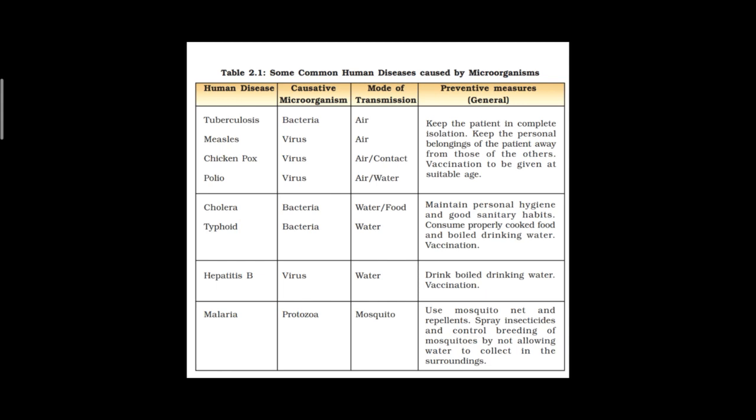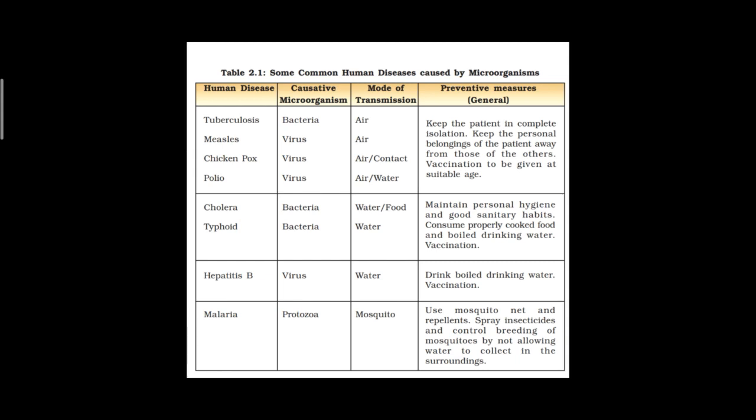In the second column is the causative microorganism, or pathogen. In the case of tuberculosis, bacteria is the causative microorganism. Measles, chickenpox and polio are caused by virus. Air is the common mode of transmission for these four diseases. Chickenpox can also spread through contact, and polio through contaminated water.